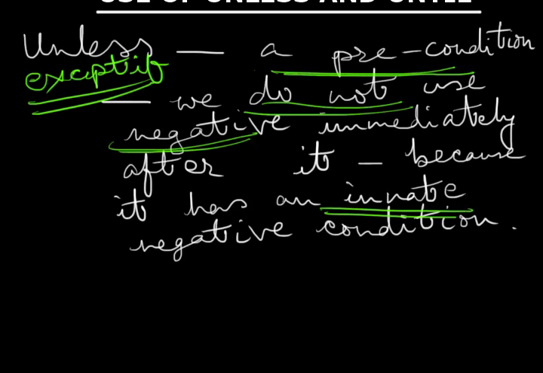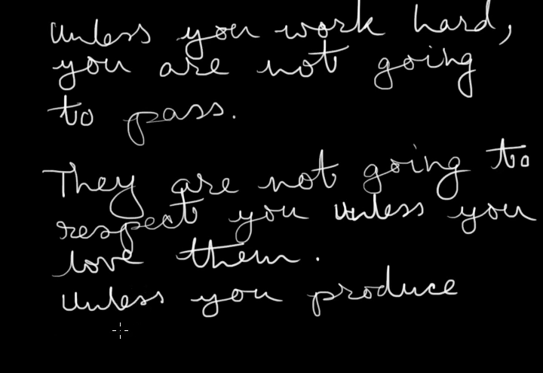So let us move on to a few examples. Let us take the first example. Unless you work hard, you are not going to pass. That means, in place of this unless, we could have also written that if you do not work hard, you are not going to pass. Same thing, but the difference comes in why? Because had we used if here in place of unless, we would have had to use this not negative word after it. But because we have used unless, this is not followed by a negative word.